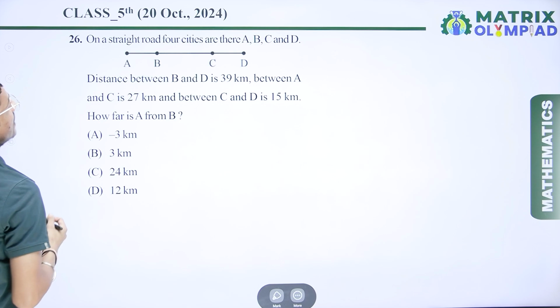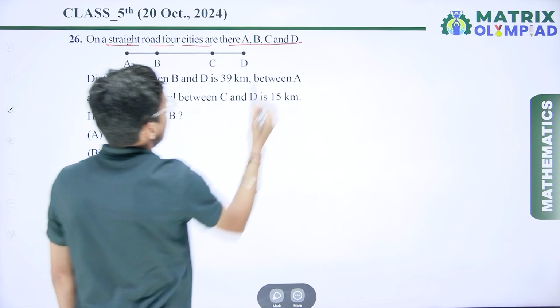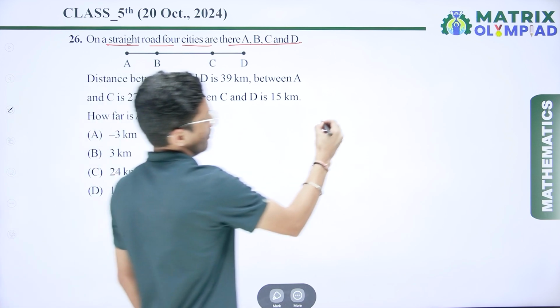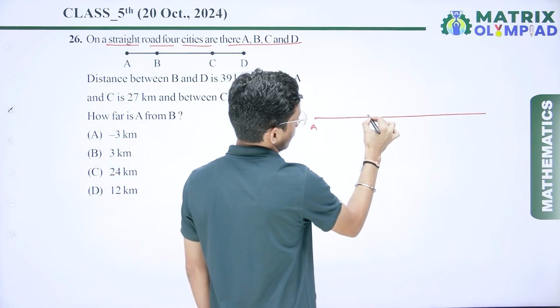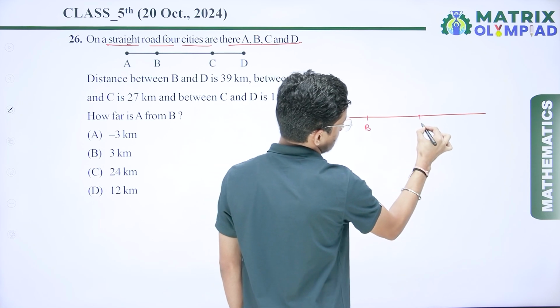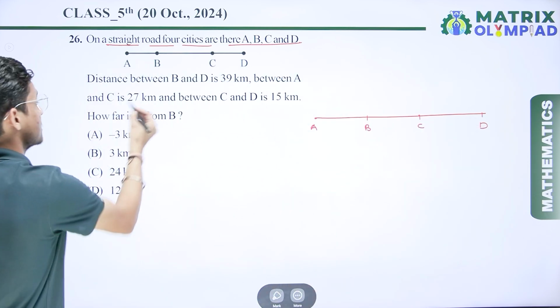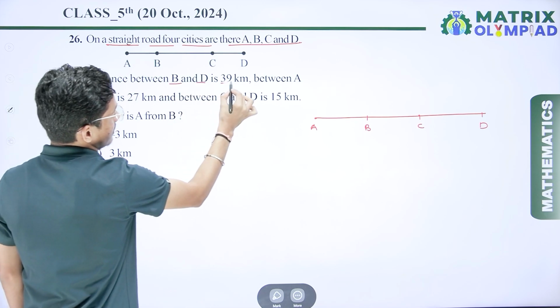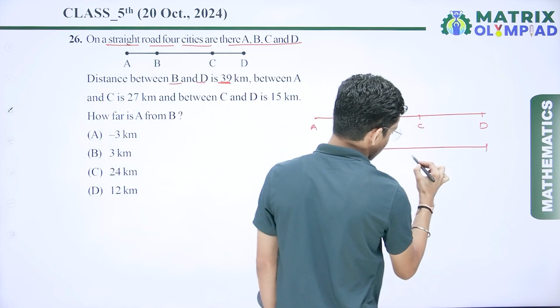So now if I talk about the next question, that is on a straight road 4 cities are there, A, B, C, D. So let's assume we have a straight road like this one and we have 4 cities here. Let this one be A, this one is B, this is C city and this one is D city. Distance between B to D is 39 kilometer.